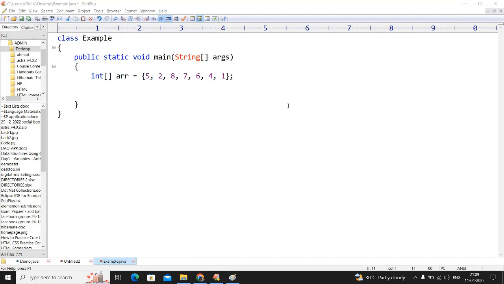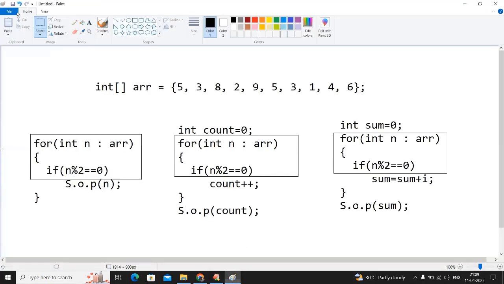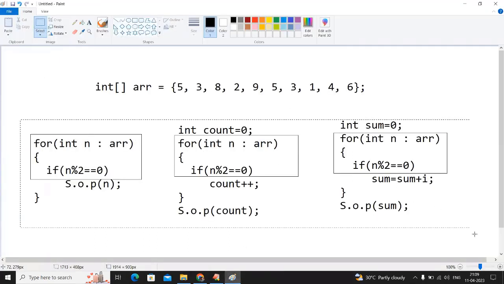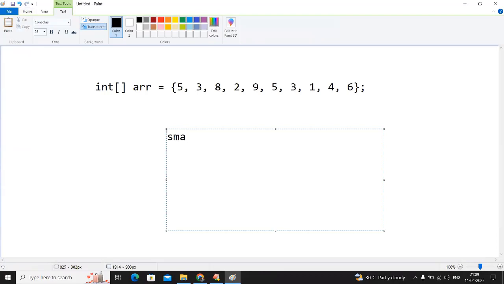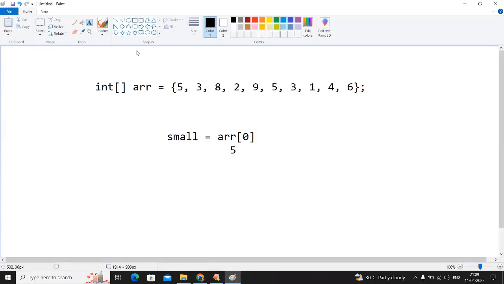Okay. First I'll explain the concept and you please try. Suppose, consider the first element as the smallest element in the array. So what is that? 5. 5 is the smallest element in the array. Then what you will do, just repeat the loop.